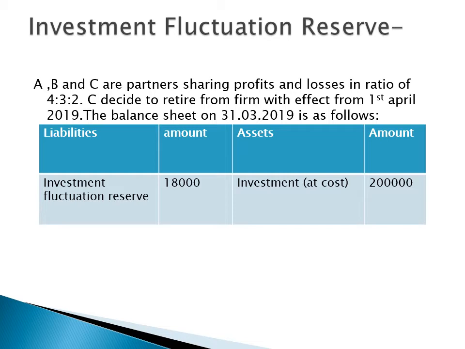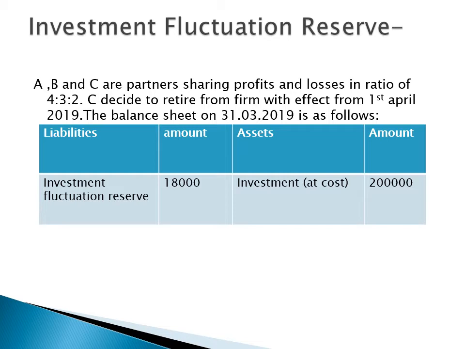First of all, what is the meaning of investment fluctuation reserve? Investment fluctuation reserve is that reserve which is created out of profits to meet the fall in the market value of investment.